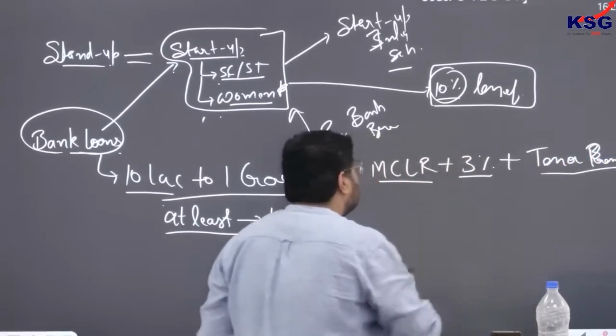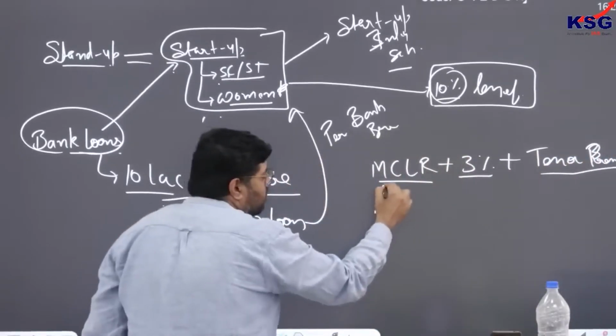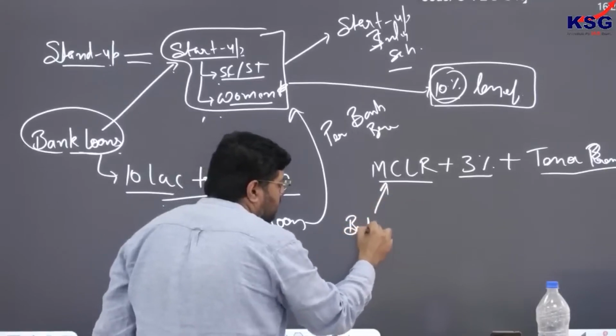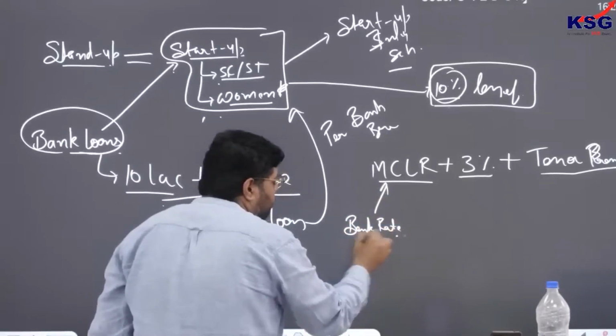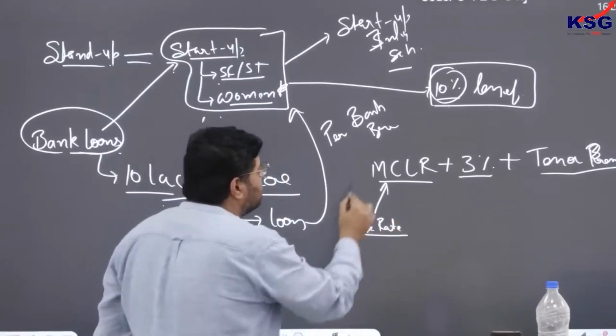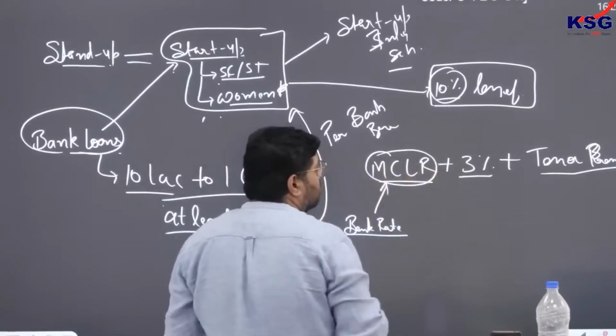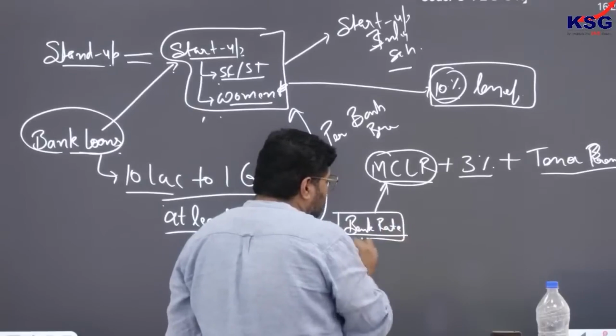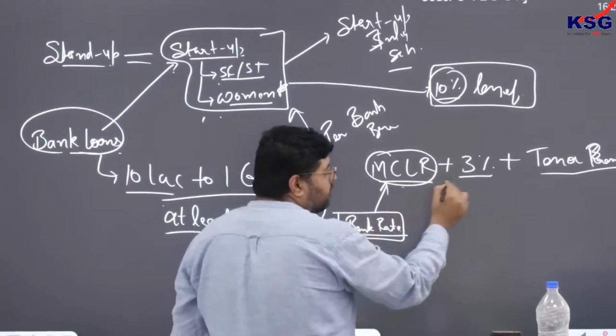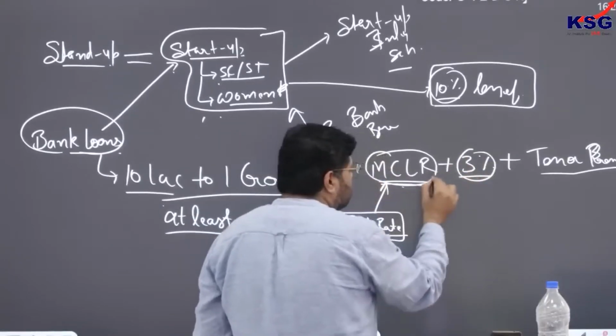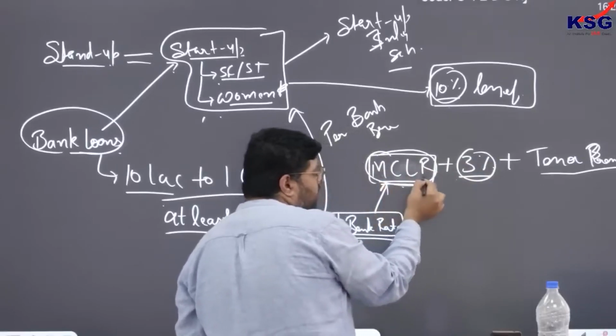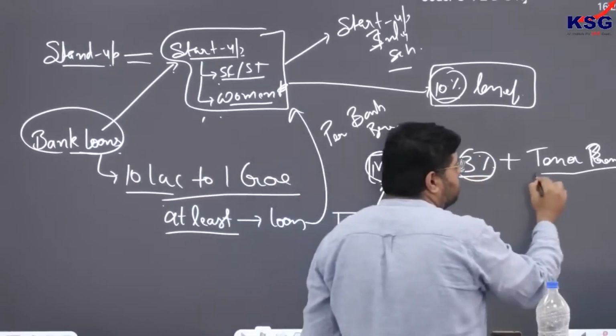So when we do monetary policy, there we will talk about bank rate. So bank rate, you know, repo rate, bank rate will decide the MCLR rate. Once you decide the MCLR, marginal cost of lending rate, it is plus 3% plus tenor premium.